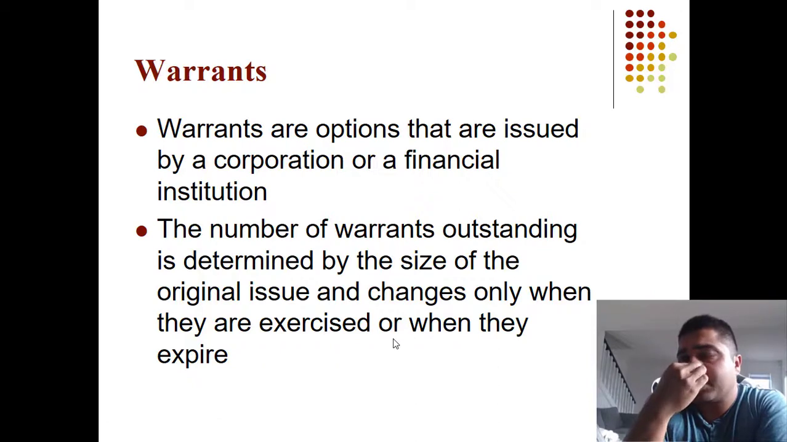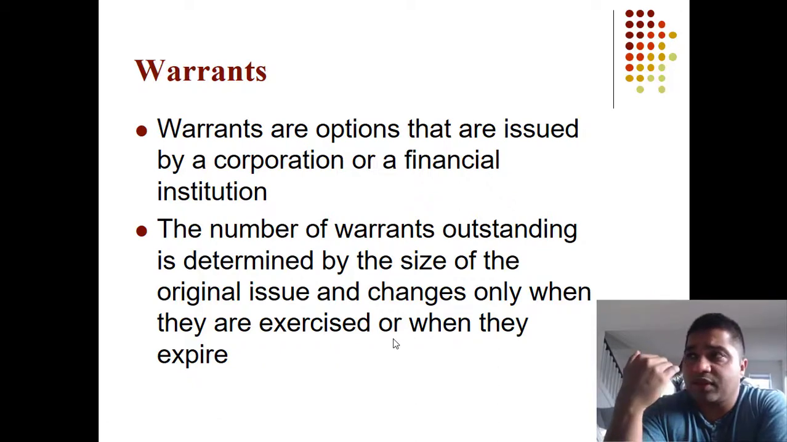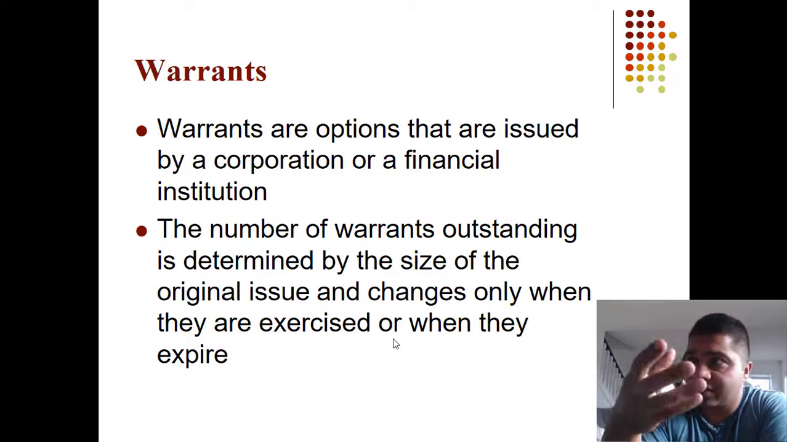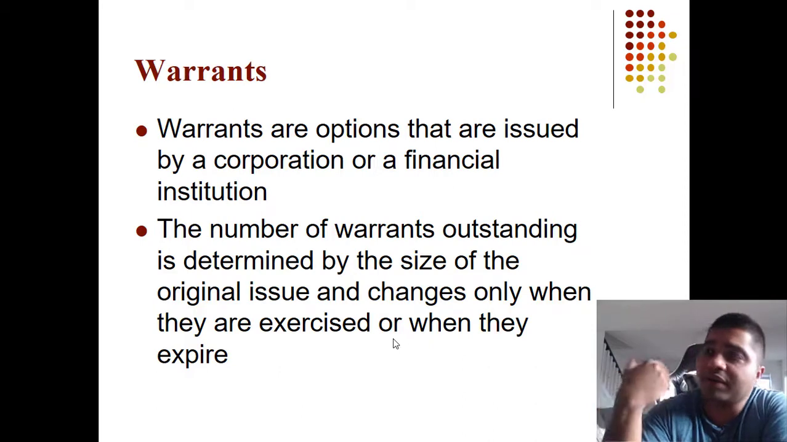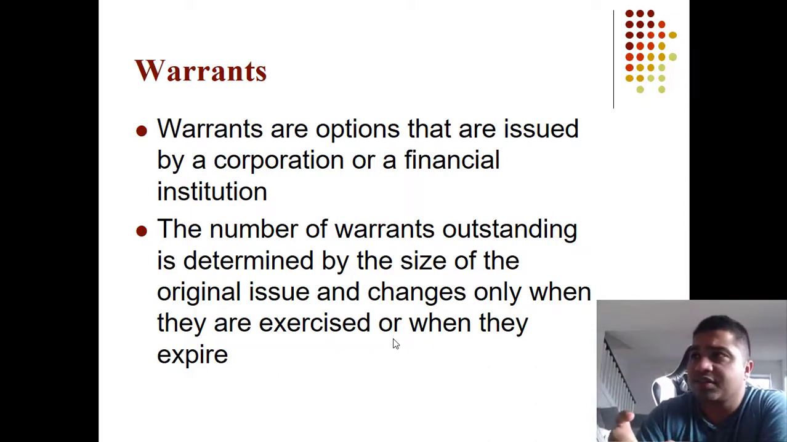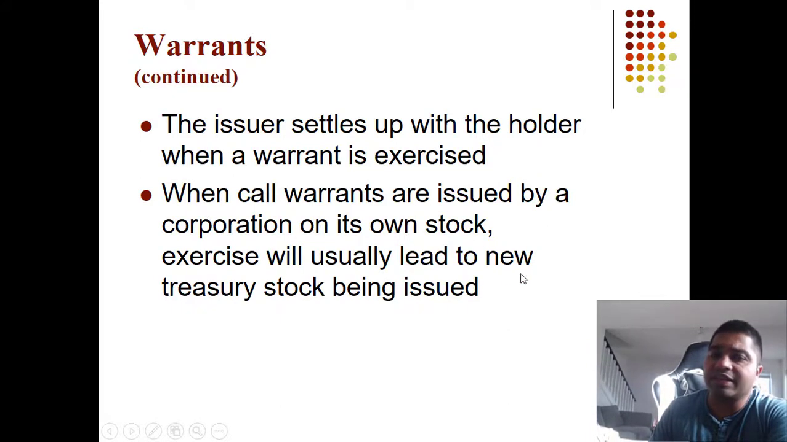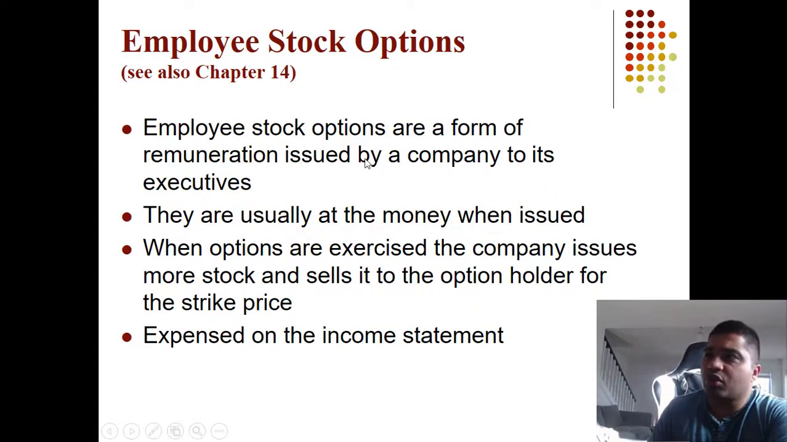So warrants are like a call option. But if the price is hit, then the company issues stock. Instead of an investor giving that stock to you, the company will issue stock to you. Warrants are generally combined with bonds to make the bonds more attractive. The issuer settles up with the holder when the warrant is exercised. When call warrants are issued by a corporation on its own stock, exercise will usually lead to new treasury stock being issued.